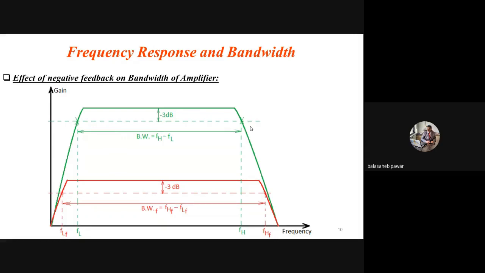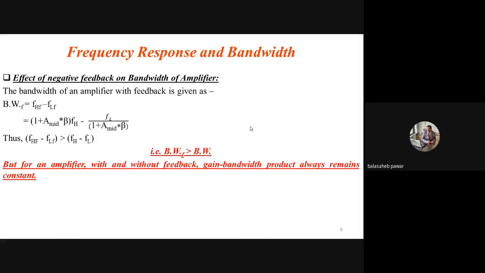So this is the significance. Is it clear? Is it clear now? What is the significance of lower cutoff frequency, higher cutoff frequency and bandwidth?